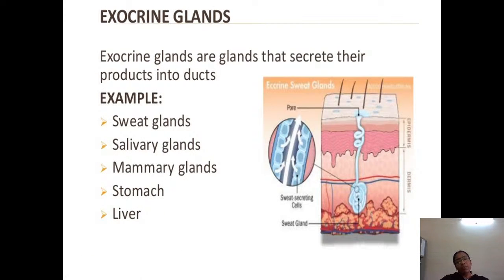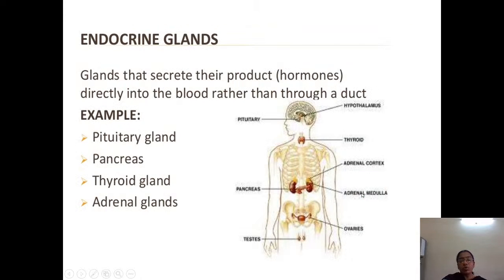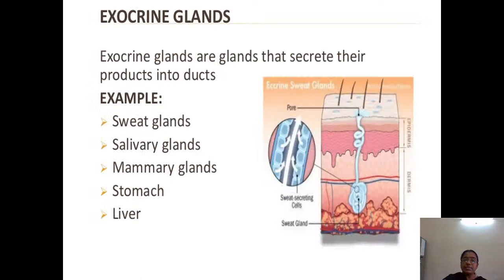So first, what is an exocrine gland? Exocrine glands are the glands that secrete their products into ducts. You can see this in your sweat gland. It is secretory, it is a gland, but it secretes its products into ducts, and they pour their secretions out. Whatever it is secreting, they are pouring the products into the ducts. So these are called exocrine glands.